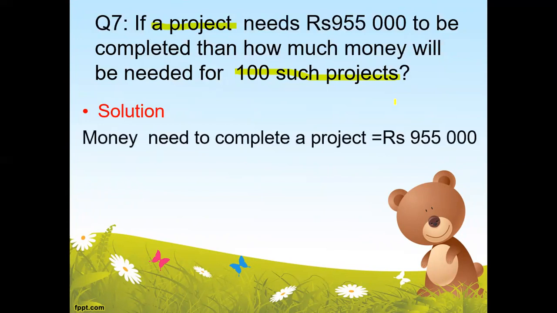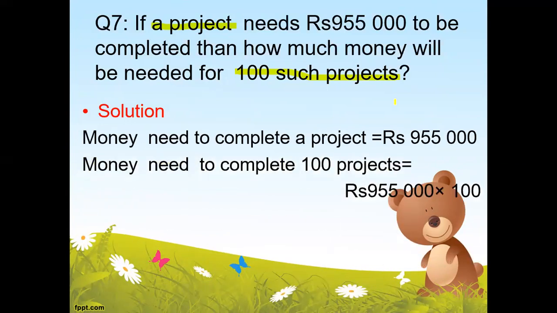So you will write: money needed to complete a project, then money needed to complete 100 projects. For that we will multiply the one project cost by 100. And again I will emphasize that it will be better if you first solve it and then go to the next slide to check the answer.